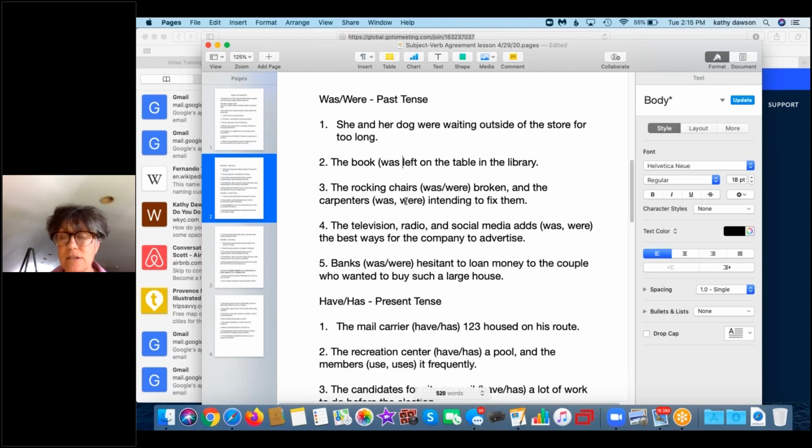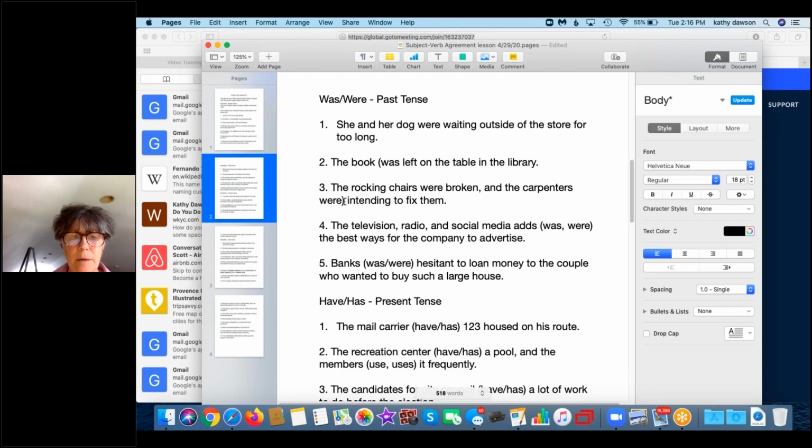So in this sentence, you have two plural subjects, rocking chairs and carpenters. That means you have to use the plural verb. So for both of them, it's the verb were: were broken and were intending to fix.